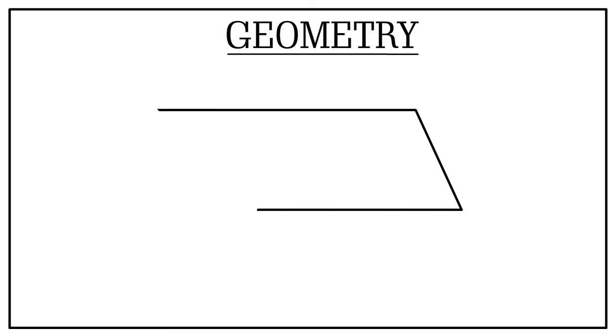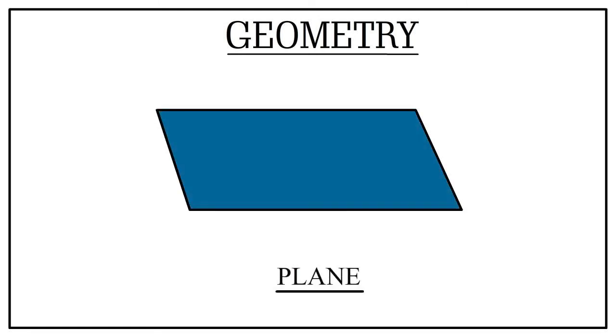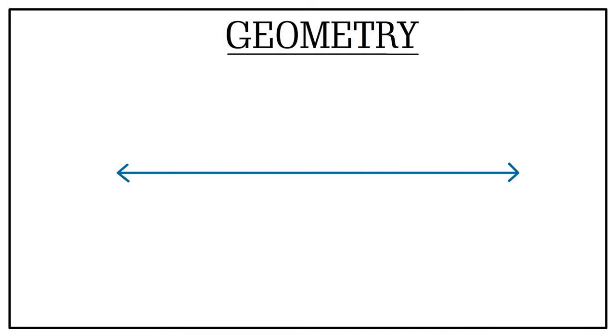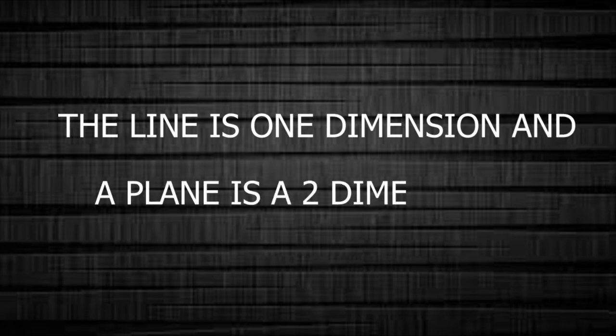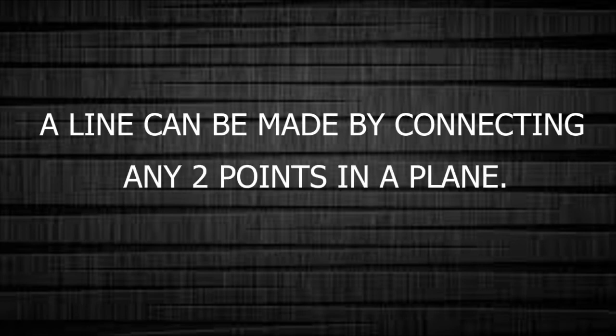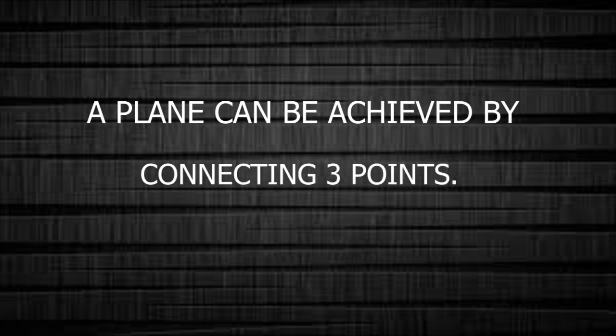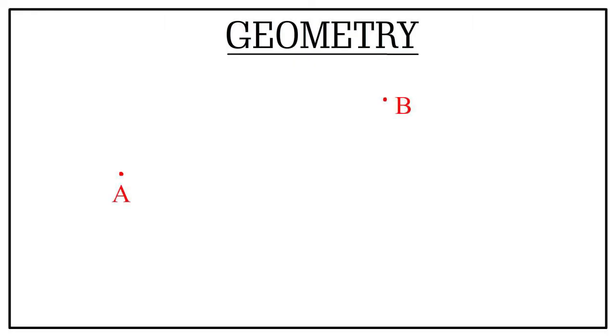A plane is basically a two-dimensional object. It has two dimensions. You can go up and down or you can go left or right. A line on the other hand is a one-dimensional object. We can just travel back and forth on the line. So a line is one dimension and a plane is two dimensions. A line can be made by connecting any 2 points, whereas a plane can be achieved by connecting 3 points. Let's see if we can connect point A and B.